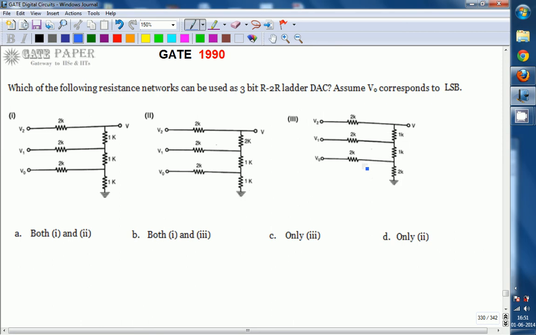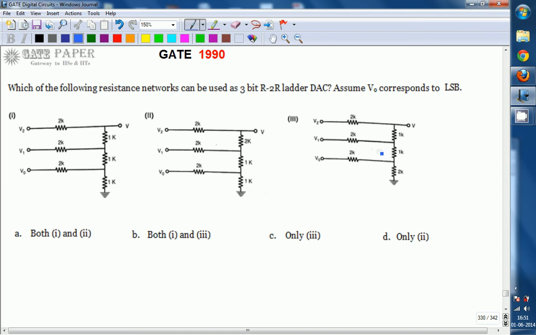Hello, we are discussing the GATE 1990 ECE paper, and this question is related to digital circuits. Which of the following resistance networks can be used as a 3-bit R-2R ladder DAC? Assume V0 corresponds to LSB. This is V0 for every circuit diagram.